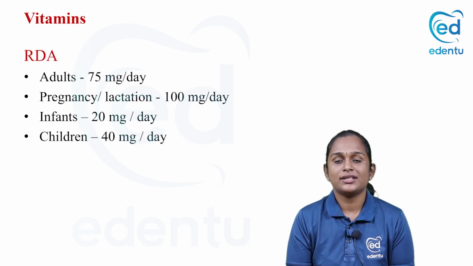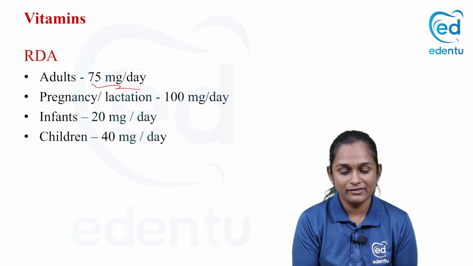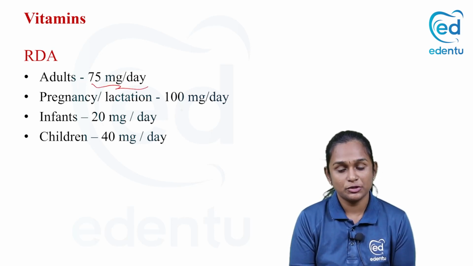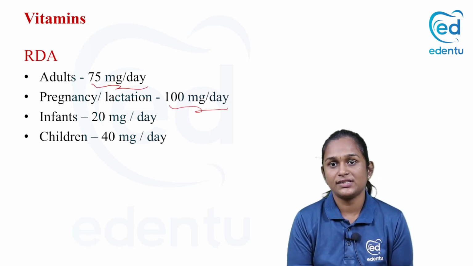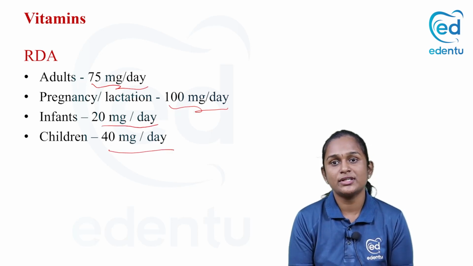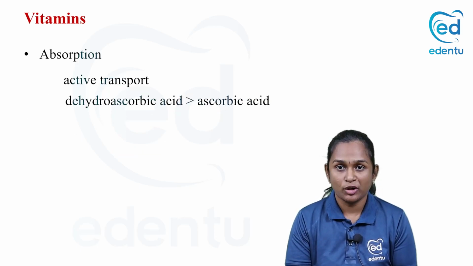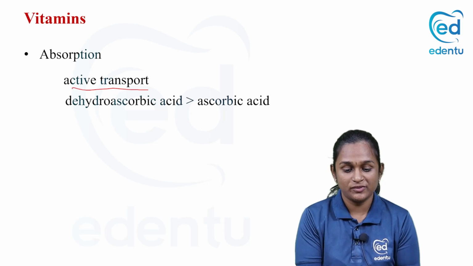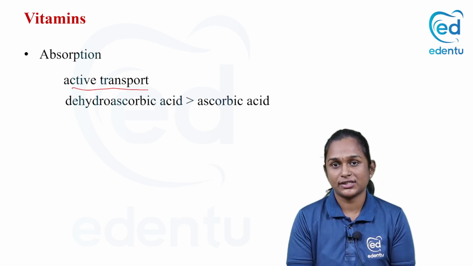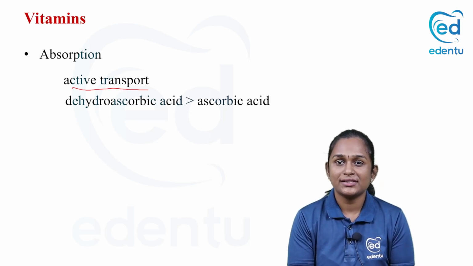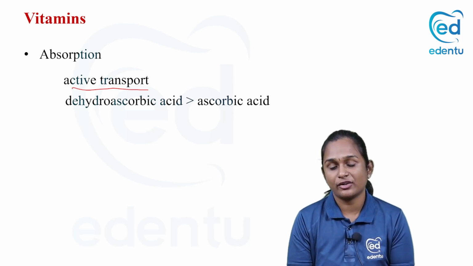So what is the recommended daily allowance? For adults, it is 75 milligram per day. As usual, pregnancy and lactation require more, 100 milligram per day. Infants need 20 milligram per day, and for children it is 40 milligram per day. And what about the absorption? Vitamin C is a water-soluble vitamin, so it gets absorbed via active transport from the small intestine. Dehydroascorbic acid gets absorbed more rapidly than ascorbic acid.